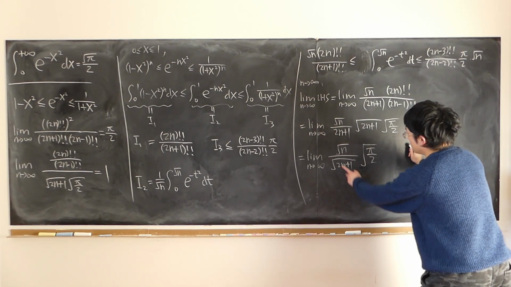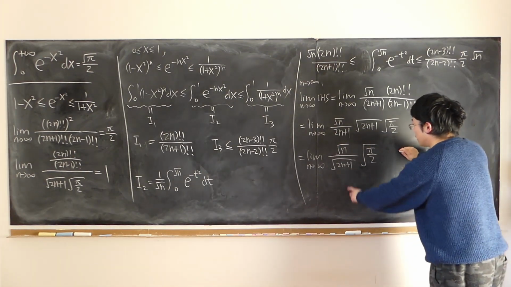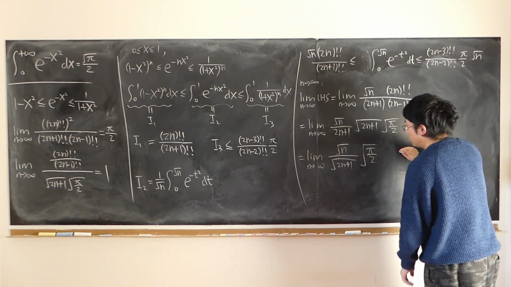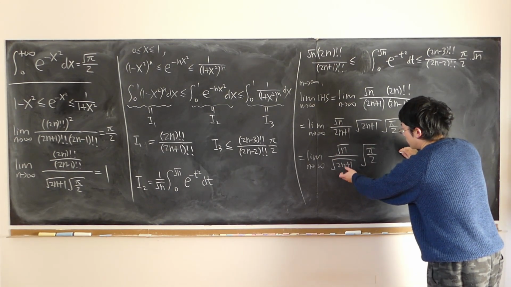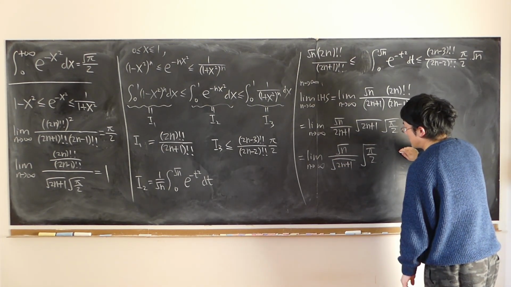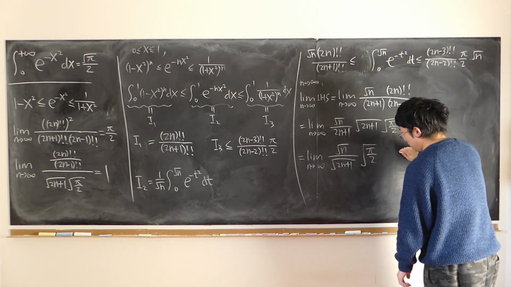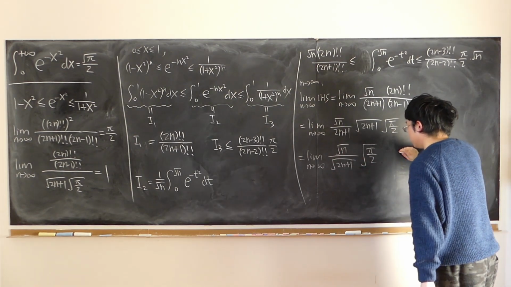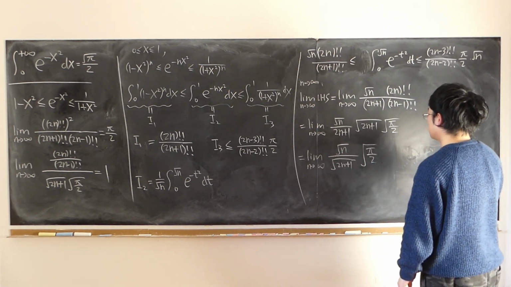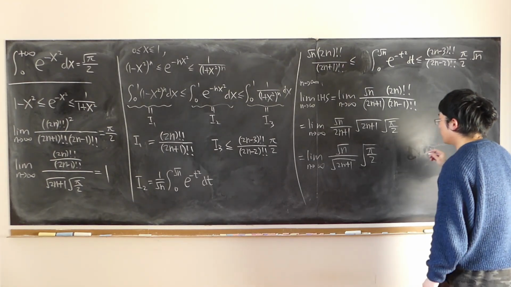right? So this part, square root of n over square root of 2n plus 1, divide top and bottom by square root of n. Simply we have, approaching 1 over square root of 2. Yes.